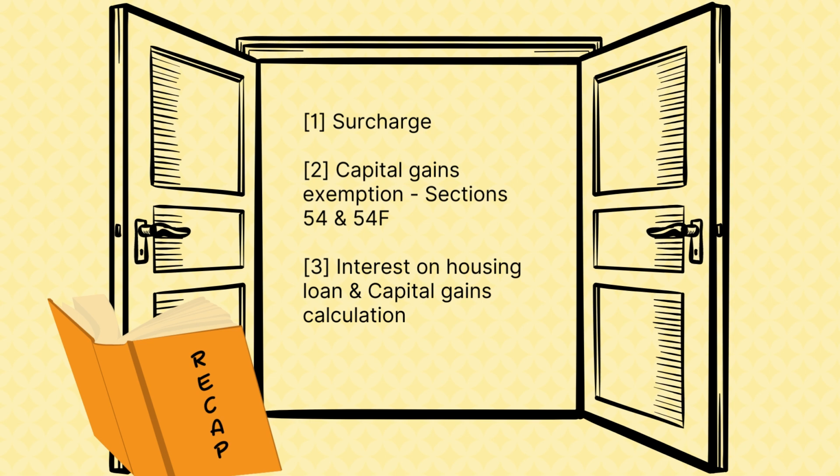So what have we actually looked into in this video? The rates of surcharge and what is basically the surcharge in the whole scheme of things and what changes the budget brought about. And the capital gains exemptions, section 54 and section 54F. And interest on housing loan and how it is related to the capital gains computation.